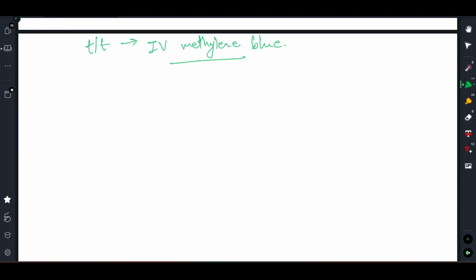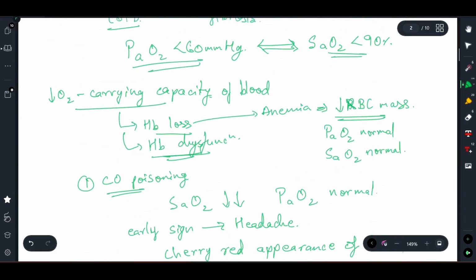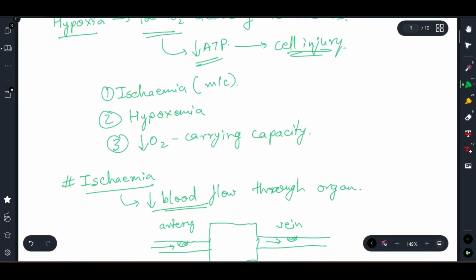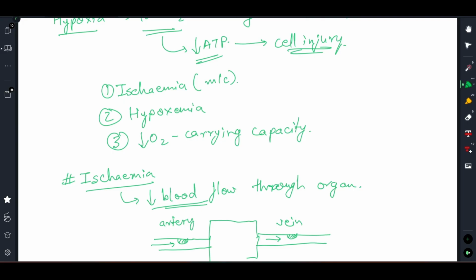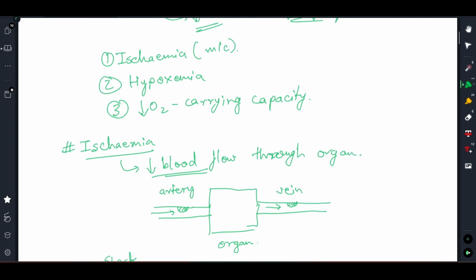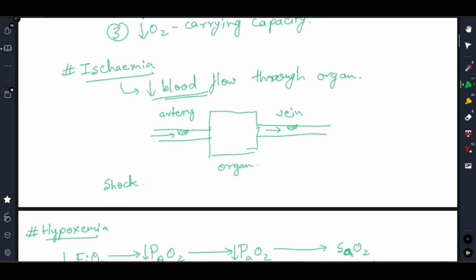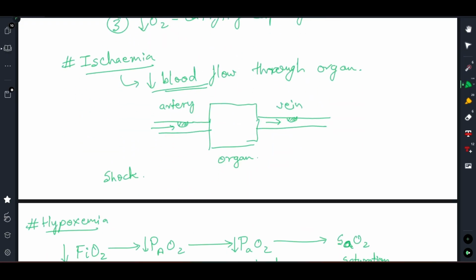Okay. Clear till here? So now these were the causes we discussed for hypoxia, right? We discussed ischemia first of all. Ischemia was the most common cause. After that, we discussed that ischemia can be caused due to three reasons. One can be the obstruction of artery, one can be the obstruction of vein, and the third one can be generalized reduced perfusion, which is shock, right?